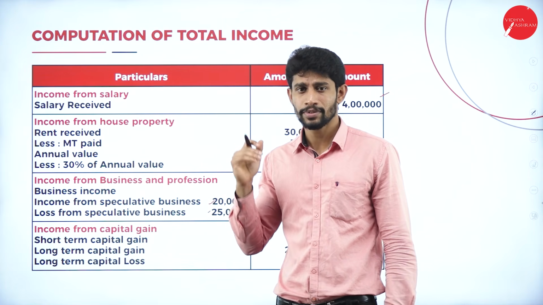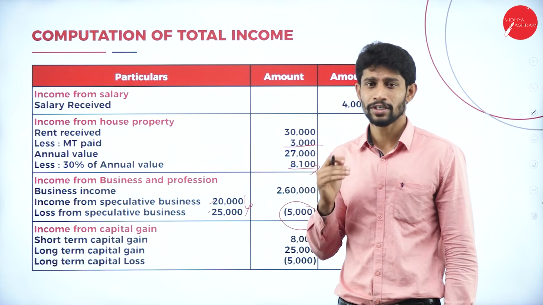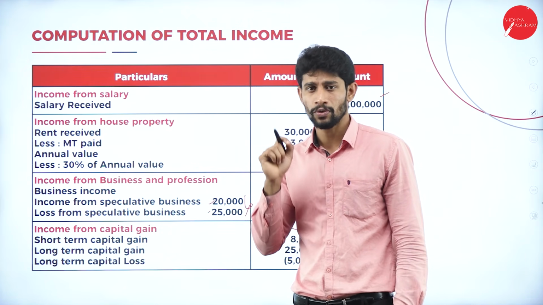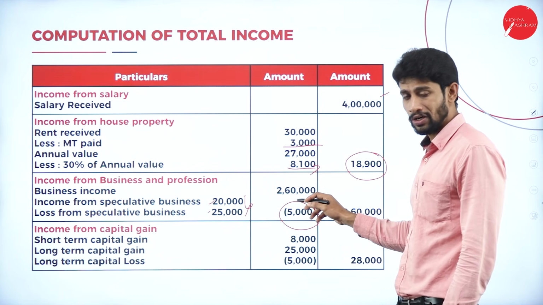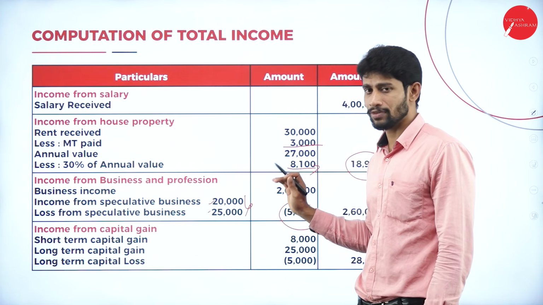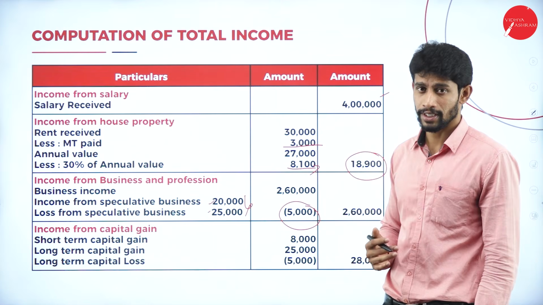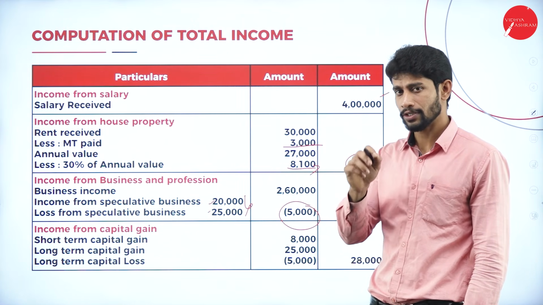Okay, speculation business loss you can't set off with the normal business. You have to set off the loss of speculative business with respect to speculative business only. So 2,60,000 directly we are taking to the outer column. We are not setting off this 5,000 with 2,60,000 because 2,60,000 is with respect to the normal business and this loss with respect to the speculative business, and we have to set off this 5,000 loss with respect to speculative business